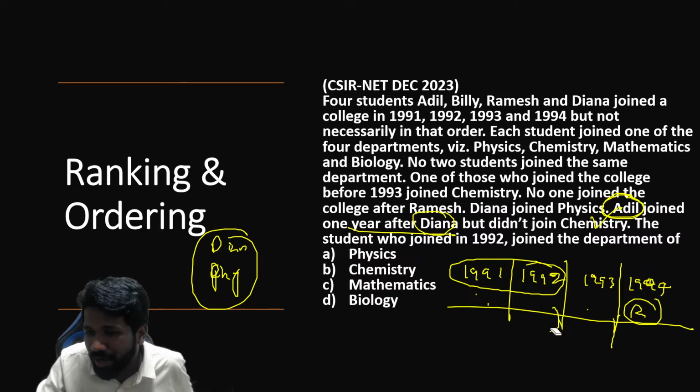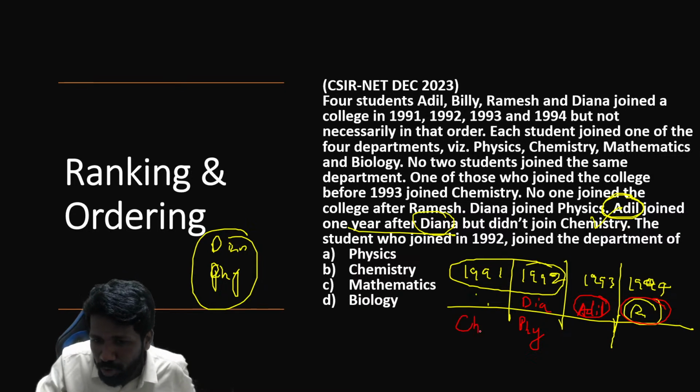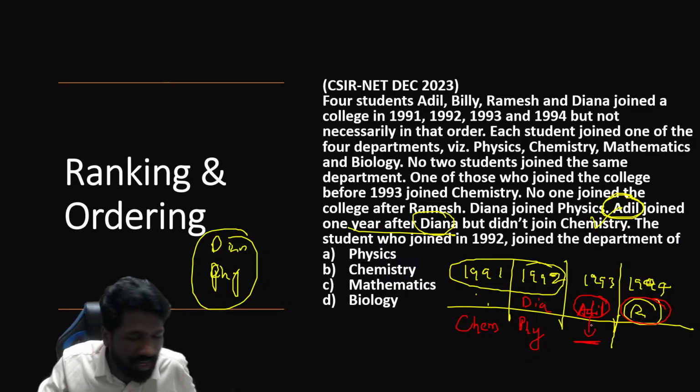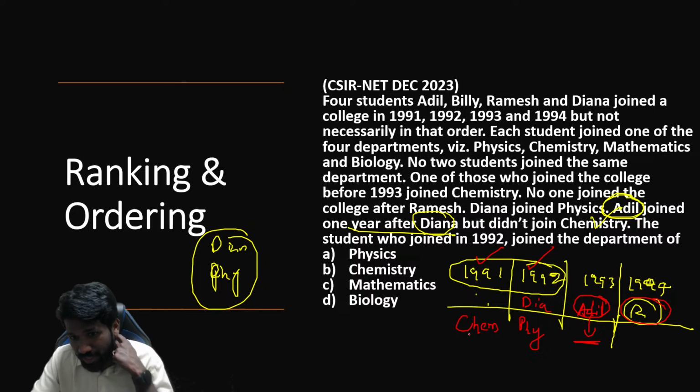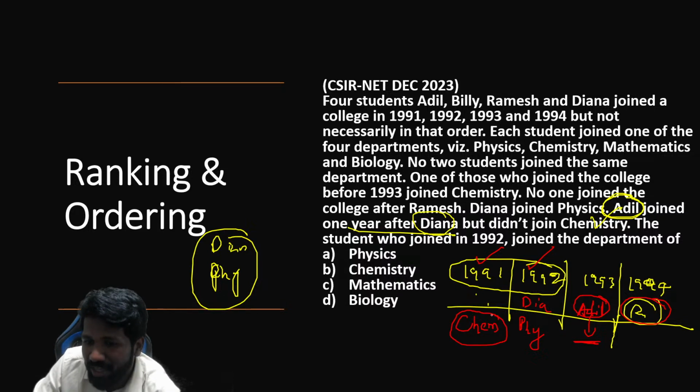Diana didn't join on 1991, so Diana should join on 1992. Because Diana cannot take on 1993, because Adil should be next year after Diana. So Diana joining on 1992, and in 1992 it is physics. So Adil should be 1993. So chemistry has no other choice but to be here. Chemistry cannot be here because Adil didn't take chemistry. Chemistry is either 91 or 92 only. That is also there. That is why chemistry can only be here.